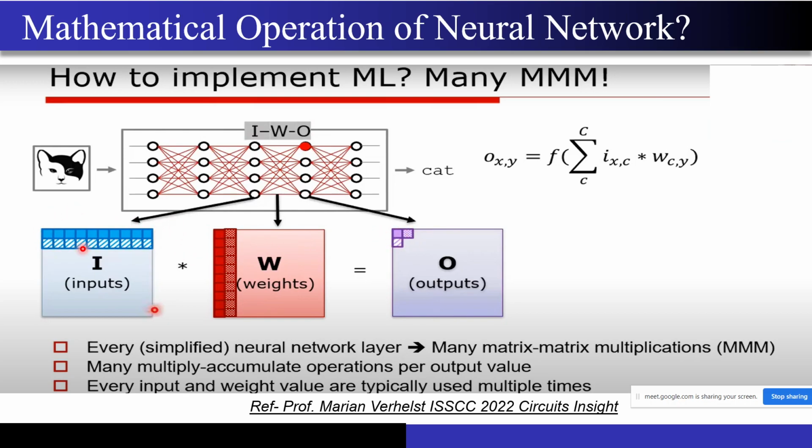And if you have studied matrix theory, then you know that if you multiply a 1 cross 2 matrix with a 2 cross 1 matrix, then you will get a 1 cross 1 matrix, right? So similarly you will get just one output value, and now you do it for multiple inputs like that, and that's how you generate your output, right? So I just wanted you to understand that this neural network is nothing but a multiply and accumulate operation, that is, the multiplication of the inputs with the respective weights, and then we are summing it up, right? So this is the operation of your neural network.